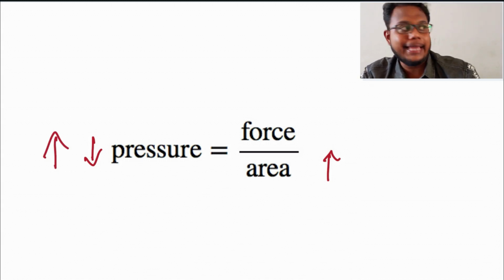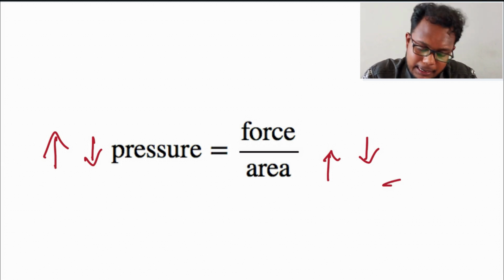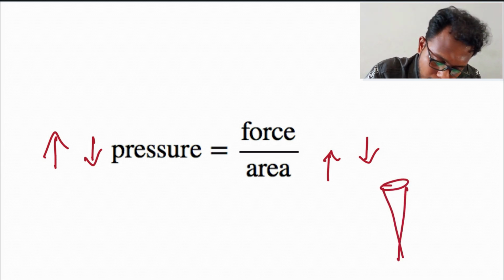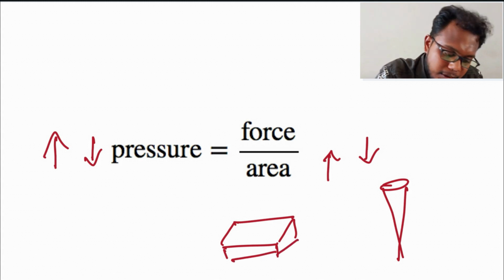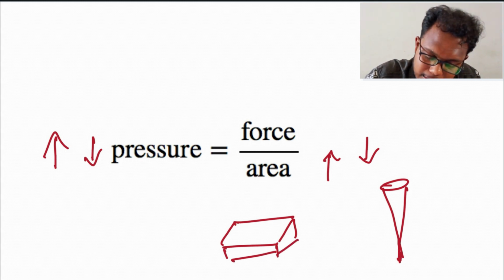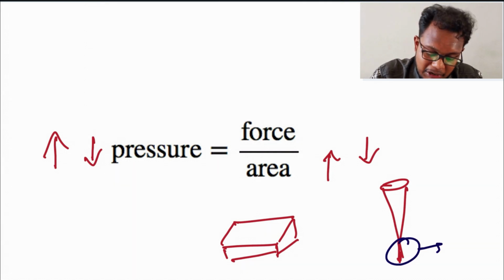For this we can take the example of an iron nail and a box. The iron nail has a sharpened edge, while the box has a larger area.